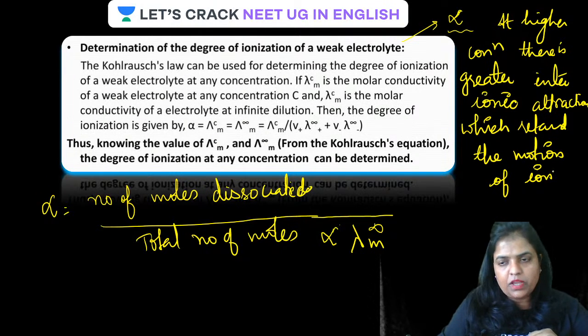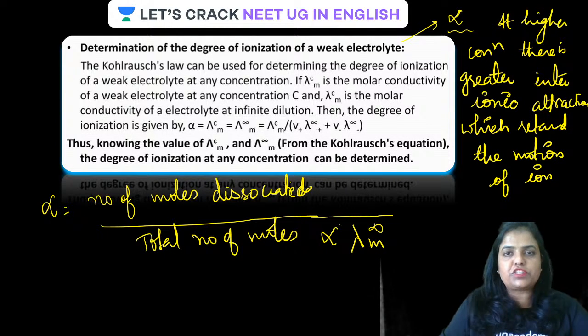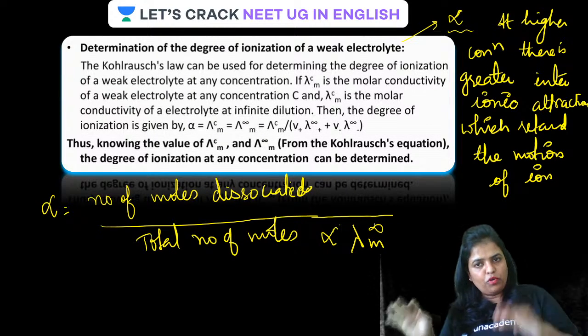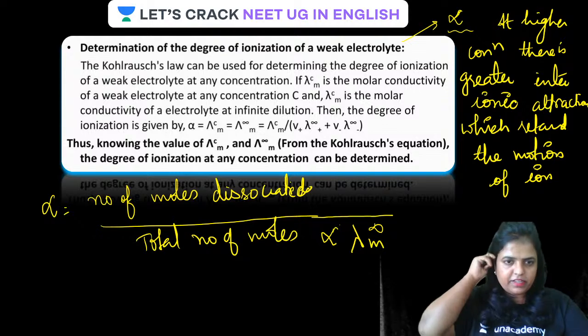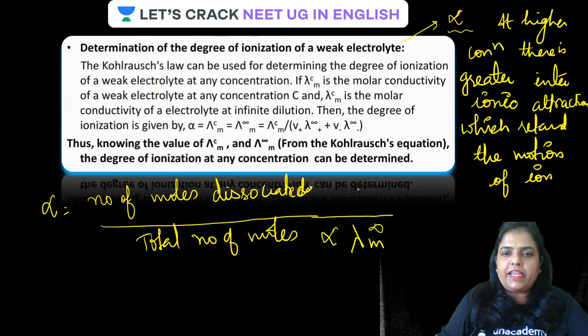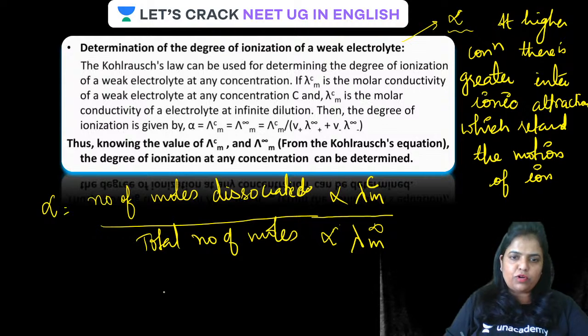Is that clear? Or we can say, guys, at higher concentration, the conductance of the solution decreases, or molar conductance decreases. Is that clear? Or, guys, this is directly proportional to molar conductivity at any concentration.